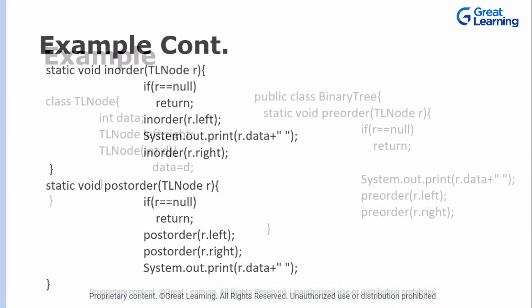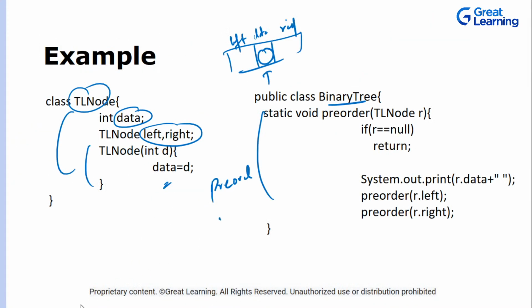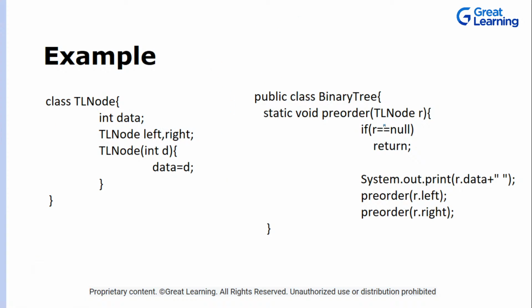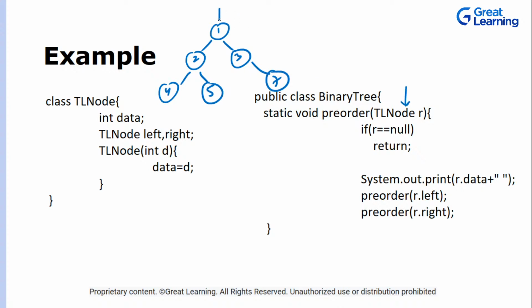Now let's try to calculate the pre-order on the same tree. Let's clear the screen, and you see what things we are going to use. This is our tree: 1, 2, 3, 4 and 5, and then we have 7 over here. Now we have this pre-order function that is called, and we are passing in the root. The reference of this node is passed.